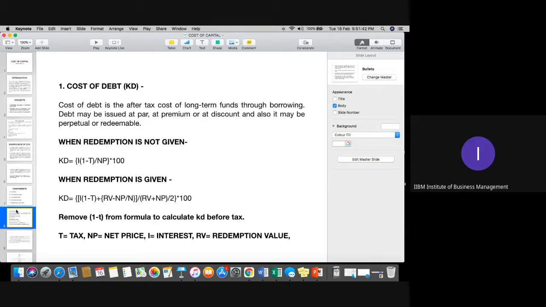Yes, it will be noted down fast, and I'll explain what is redemption, what is non-redemption, and the meaning of the different terms, the abbreviations given in this particular formula. That we'll discuss now.